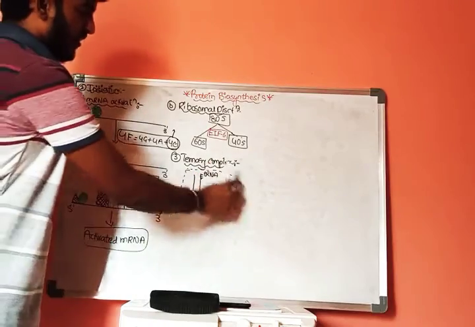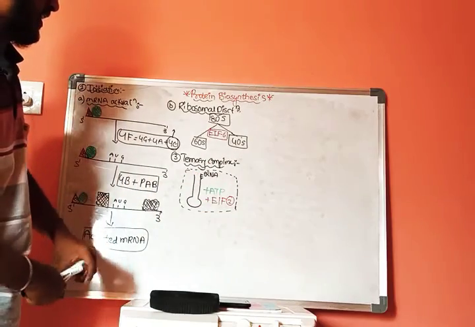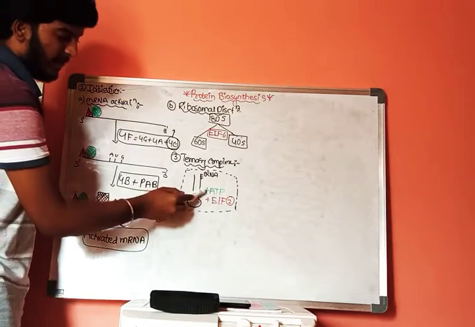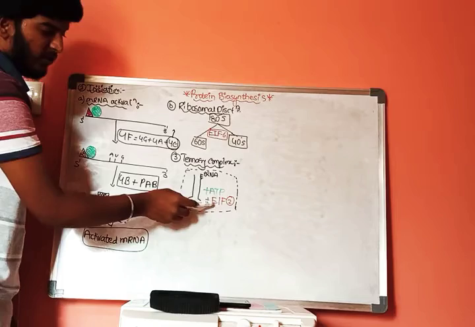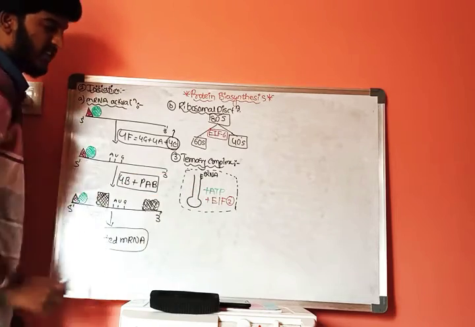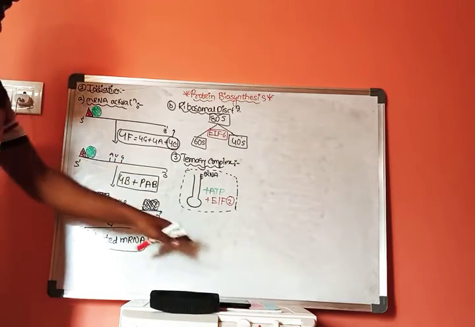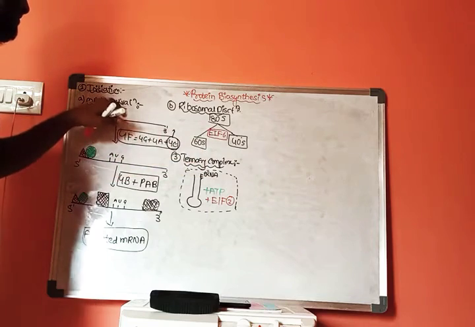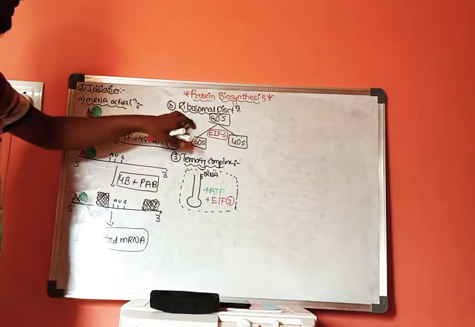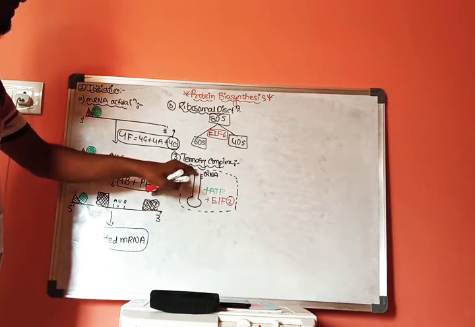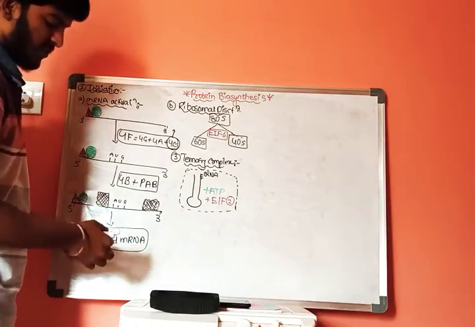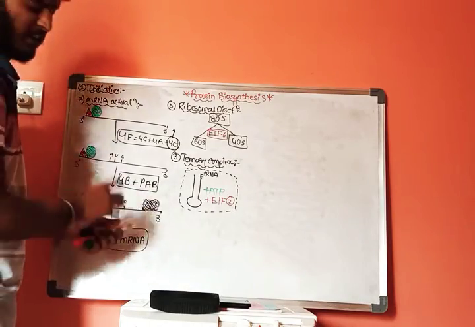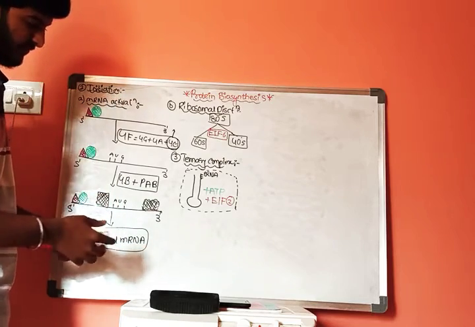Once again, the tRNA molecule will get bound with ATP, and along with this ATP, eukaryotic initiation factor 2 is responsible for formation of the ternary complex. These are the steps: first is activation of mRNA, second is ribosomal dissociation, third is the ternary complex, and the fourth is formation of the 40S ribosome, the 43S initiation complex.